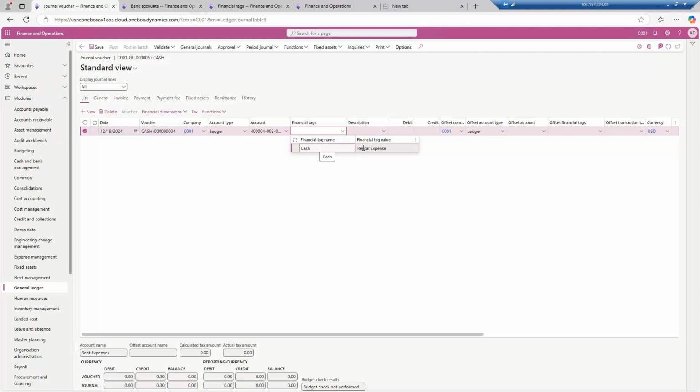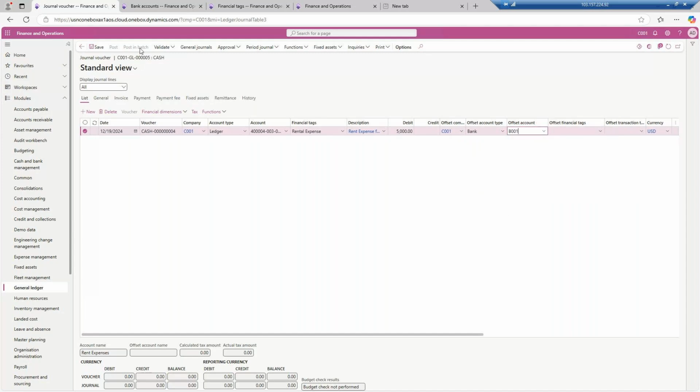Now give the description: rent expense for 2024. This is the narration. How much rent is there? Let's say, for example, it is 5,000 USD for the whole apartment in which C01 is working. So now this is debit, and from where it is getting credited? I will take the credit account as the HSBC Bank.